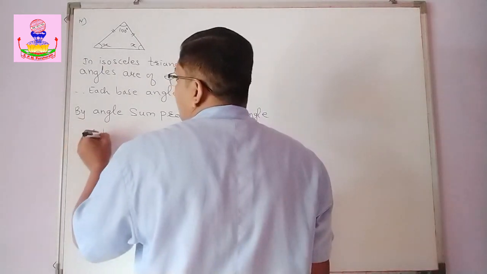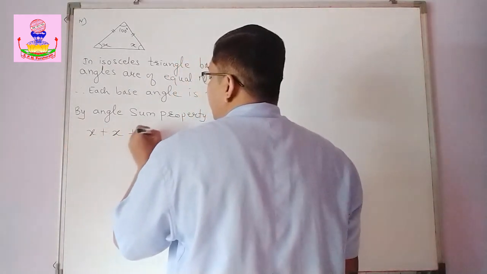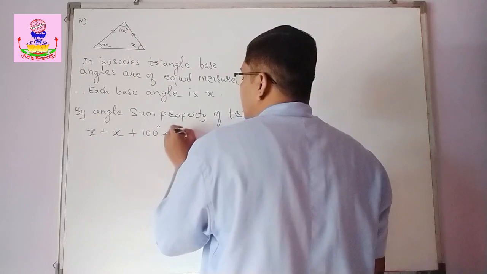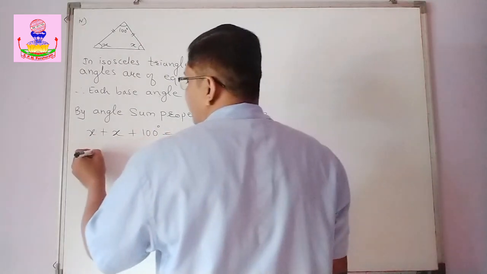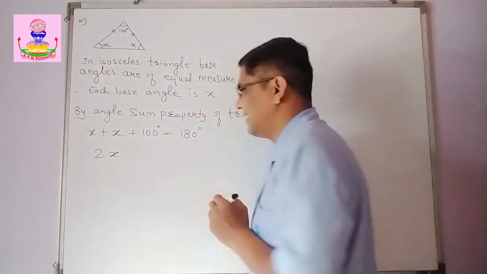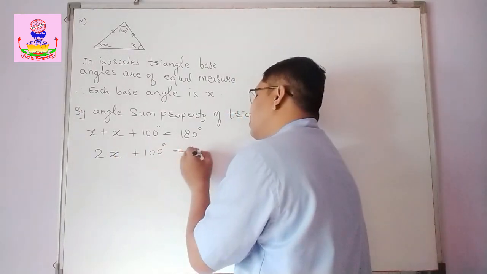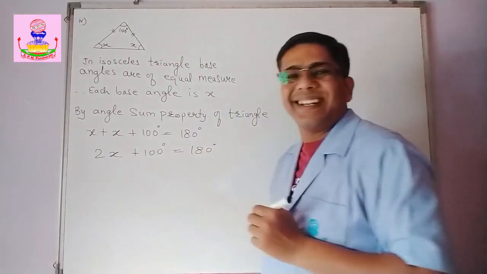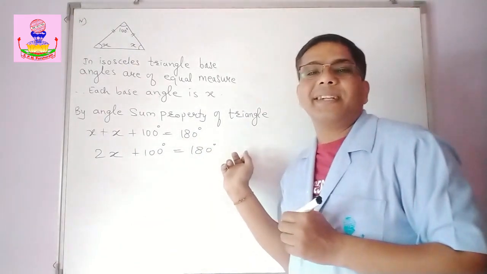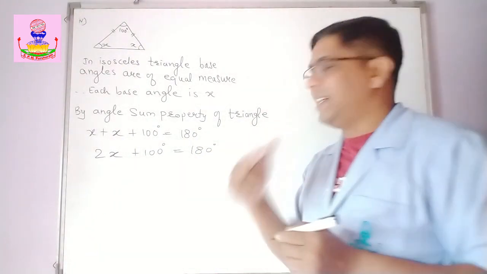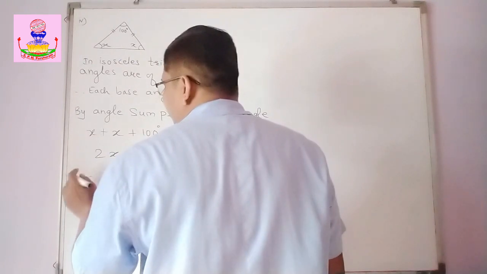what you will have? X plus x plus 100 degree, yes, 2x plus 100 degree, that is equal to 180 degree. Now bring this 100 to this side, that is, yes, transposing.